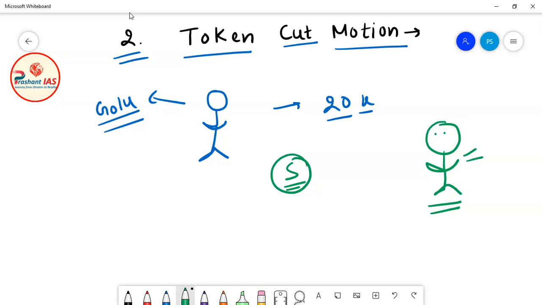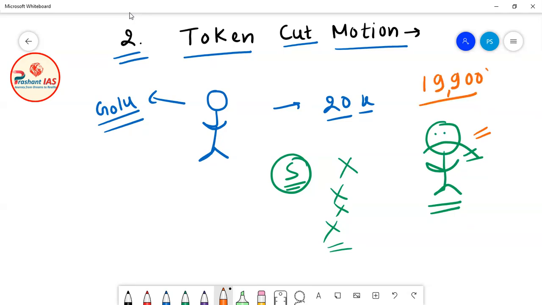Sometimes if he wishes, he comes to coaching on Friday, and sometimes on Wednesday, but regularly he is not coming. After listening to this, the father of Golu became very angry that my son is wasting my money. I am providing him money and he is wasting it. So what the father did was, next time when he sent money to Golu, he sent 19,900 rupees instead of 20,000.